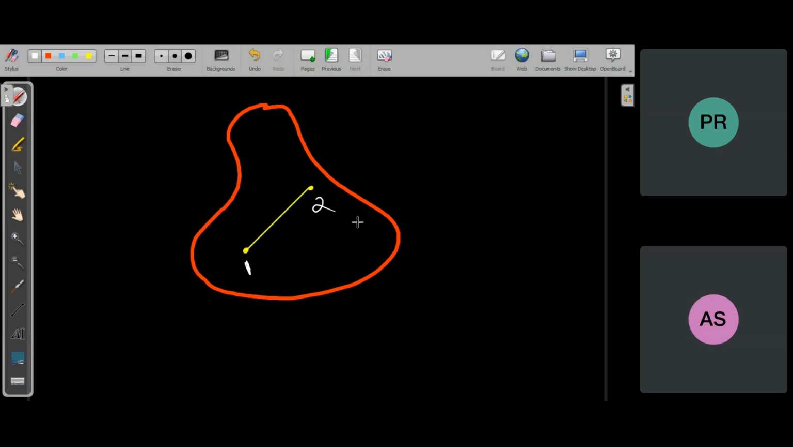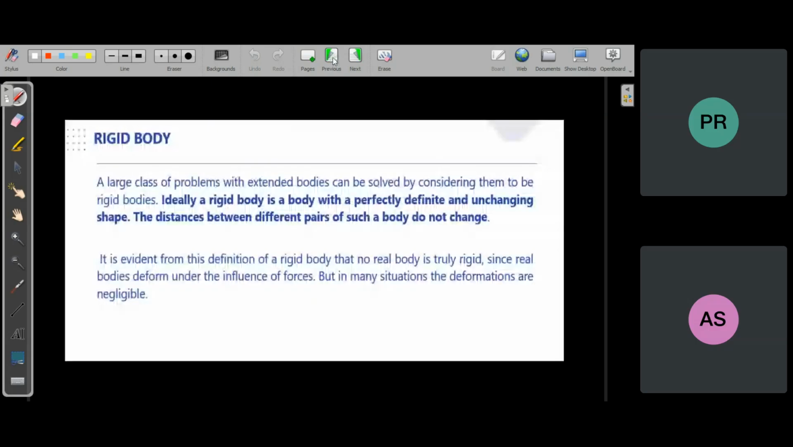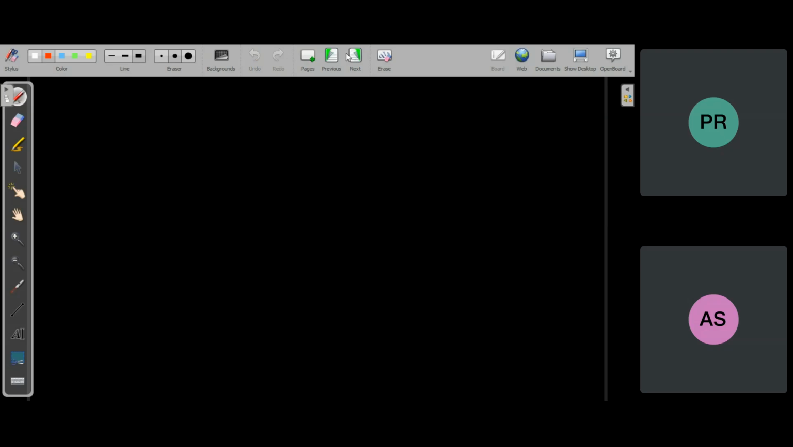If the separation between any two particles of the body does not change, then definitely the shape of the body will not change. Such bodies are called ideal rigid bodies. Okay, understood? Do you have any doubt in this? You can ask your doubt.